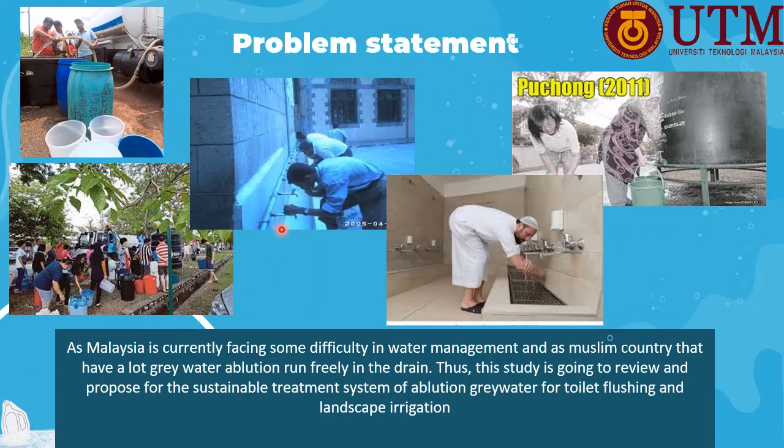Continuing to the problem statement. There is a lot of greywater produced, especially in Islamic countries, because the majority of these countries have many mosques that produce a large amount of ablution greywater. For example, Indonesia has the largest Muslim population in the world, about 205 million people, according to the Pew Forum Demographic Study.